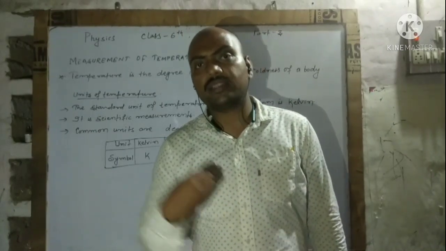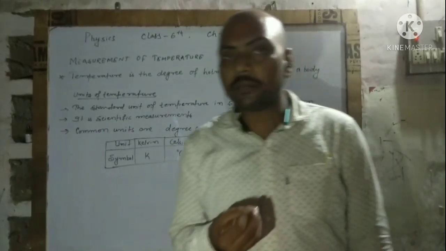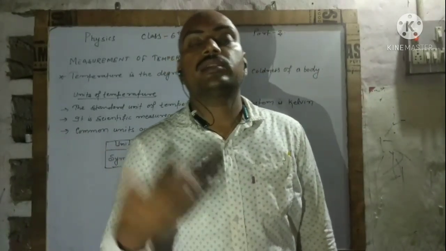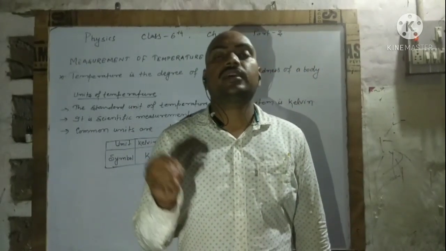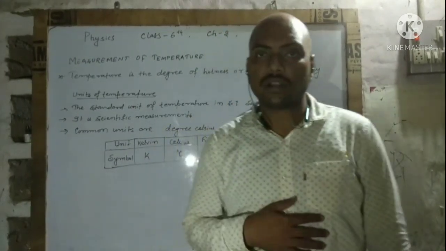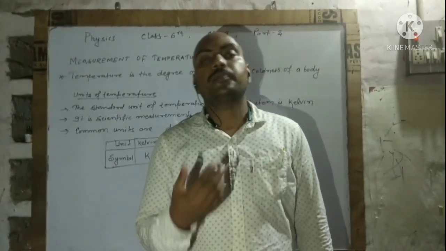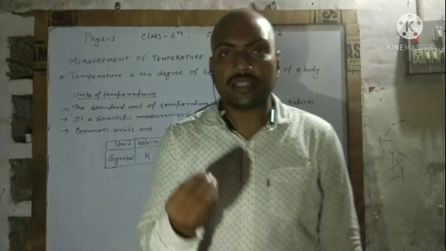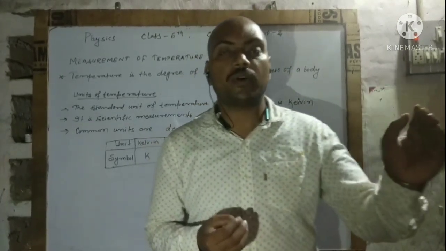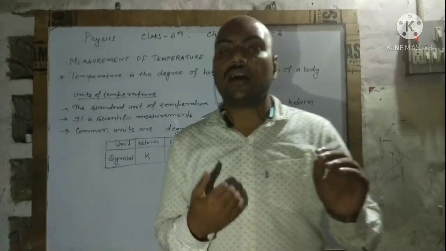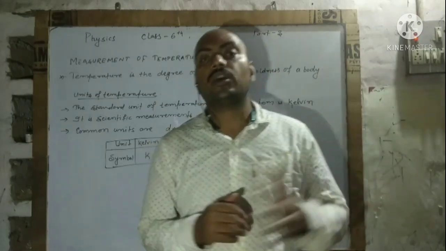Why do we feel it is cooler? It is because our body temperature is more than that of the water in which there is ice. Why do we feel something as hotter? Because if we touch it and find that the temperature of that body is higher than our body, then we say that body is hotter.